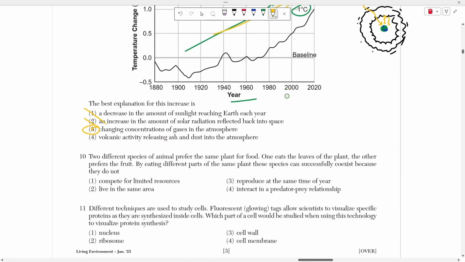So number 10 says 2 different species of animals prefer the same plant for food. One eats the leaves of the plant and the other prefers the fruit. By eating different parts of the same plant, these species can successfully coexist because they do not compete for limited resources, right? Whenever 2 animals coexist, meaning that they can live together, that means that they're not competing for resources, okay?